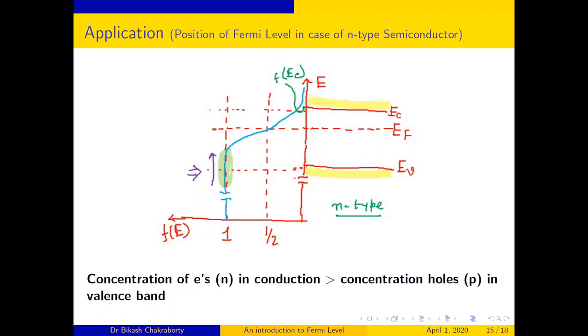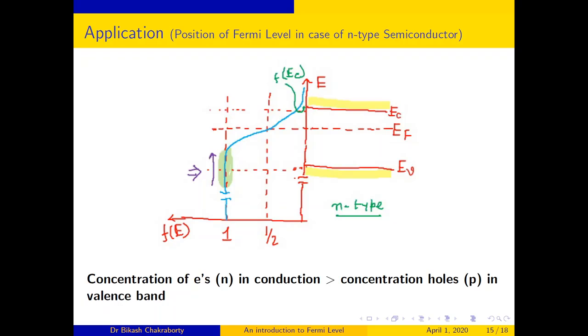I have shown you by the shaded region in green color and by the violet arrow. If I stretch this curve, because the probability of being occupied by electrons at energy levels below the valence band is very less, tends to 0, I am stretching this curve towards the conduction band.